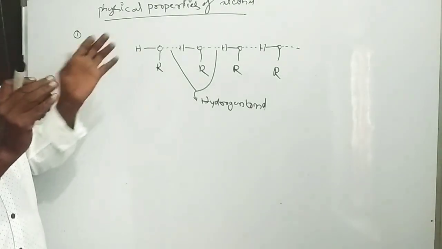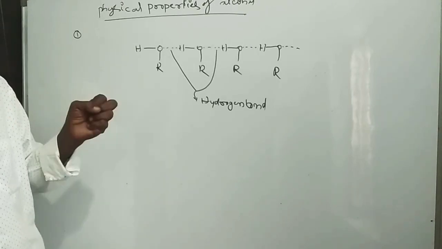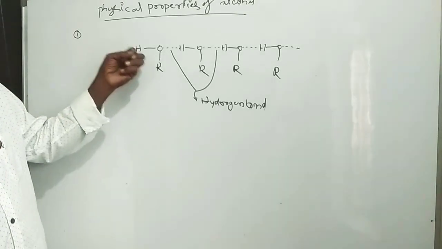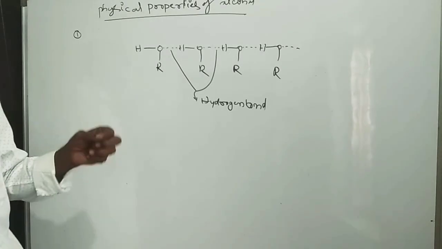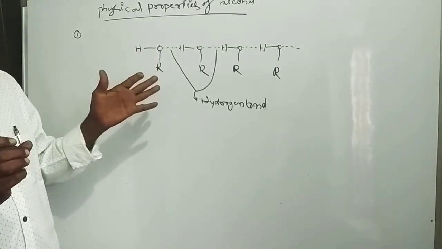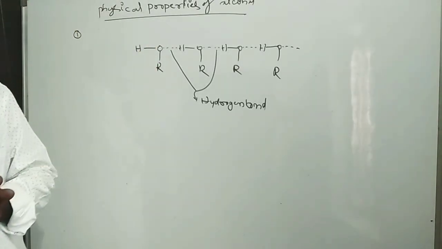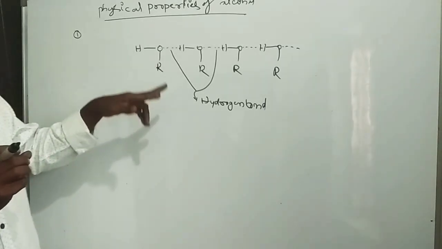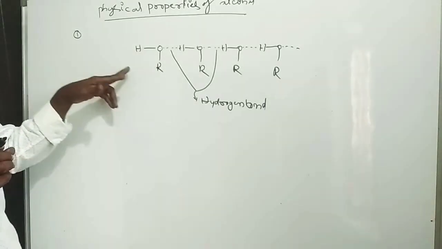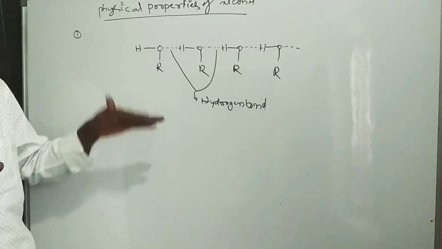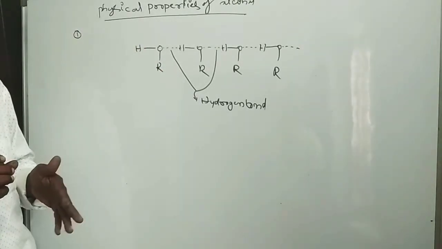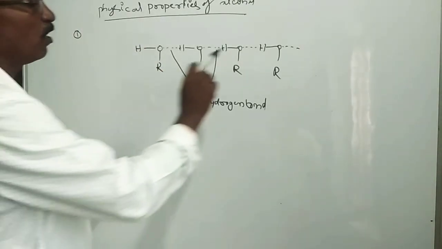Between the more electronegative atom and hydrogen there is a simple attraction between the two atoms. That is called a hydrogen bond. Due to hydrogen bonding, alcohols are easily soluble in water and organic solvents.